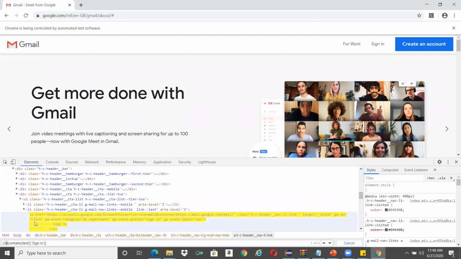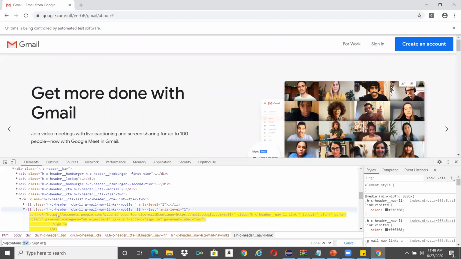This is the A here, and then this is something you would probably be seeing for the first time. Contains is, I would say, a method, and you can write anything in it. For example, in contains, I'm passing the control a method. In that, I'm first specifying which attribute you are looking into. I am looking into the text of this particular anchor tag. Wherever there is an anchor tag, you find out its text.